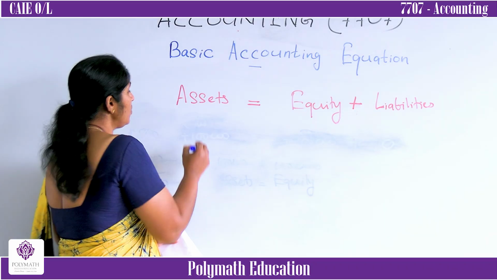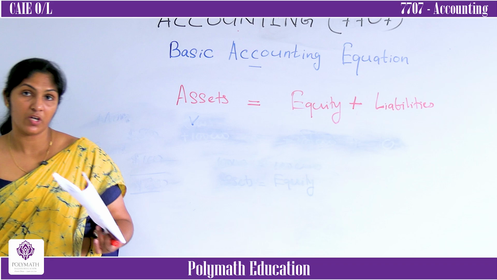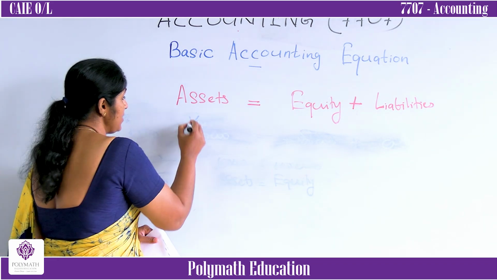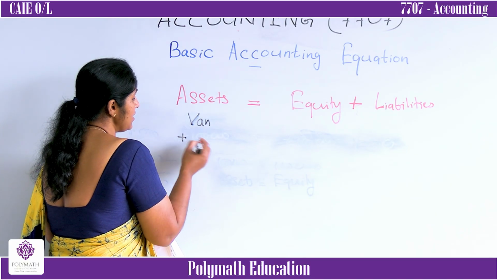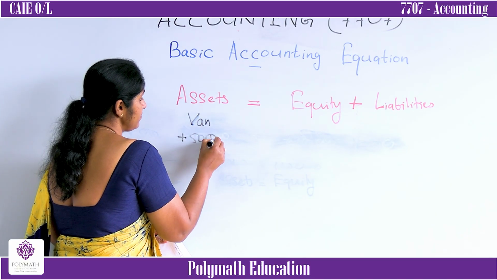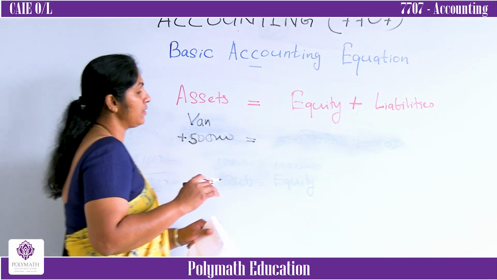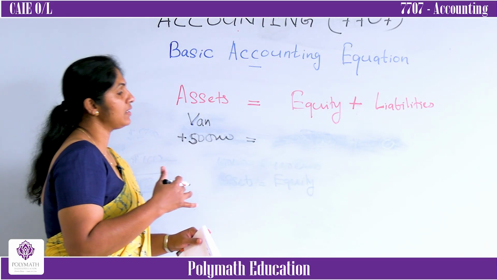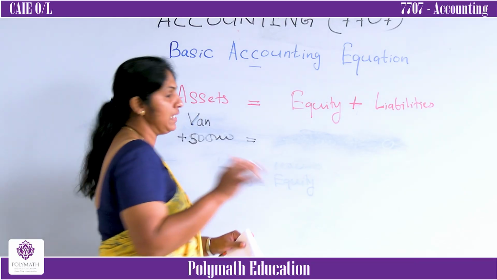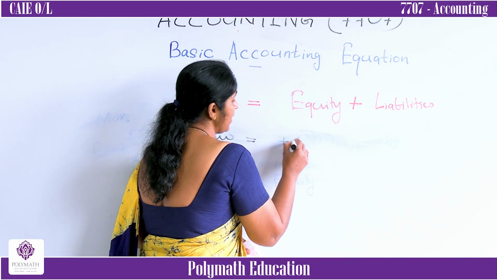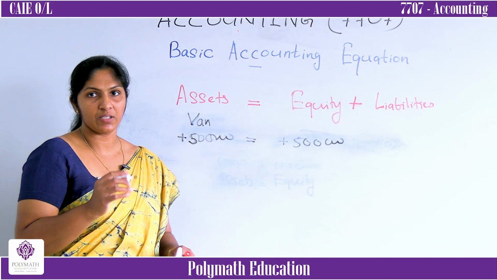You are the business. You got a van. A van is an asset that you can use for generating profit. Here the van, an asset, increased by 500,000. The business got this van from the owner. Owner means always equity. Then equity increased by 500,000.